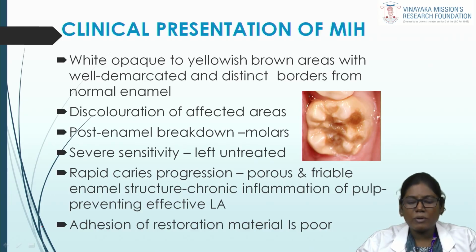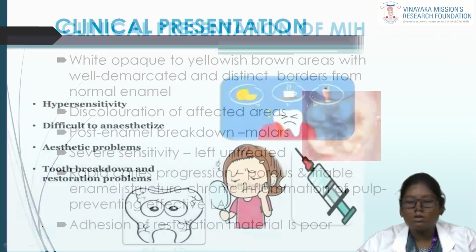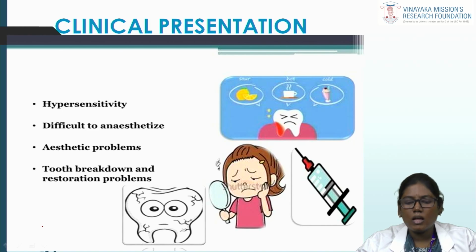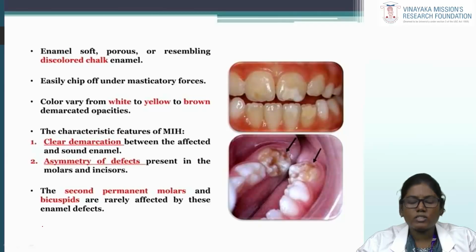Also, because of the enamel breakdown, the retention of restorative material is found to be poor in cases of MIH. So this is the overall clinical presentation. The patient will have hypersensitivity, difficulty in anesthetizing the involved tooth, and aesthetic concerns, mostly post-eruptive enamel breakdown with restoration problems. The features include enamel that appears soft and porous, with a discolored chalky white appearance. The enamel will easily chip off under masticatory forces, and the color of the hypomineralization varies from white to yellow or brown demarcated opacities.